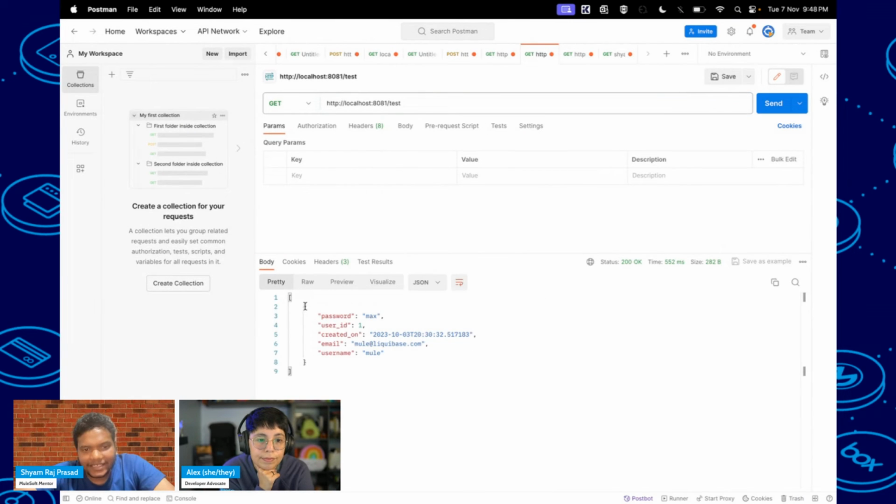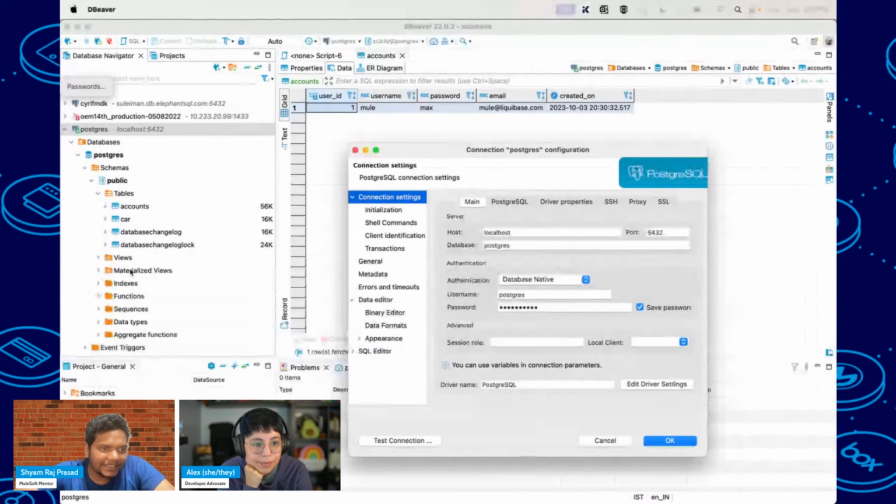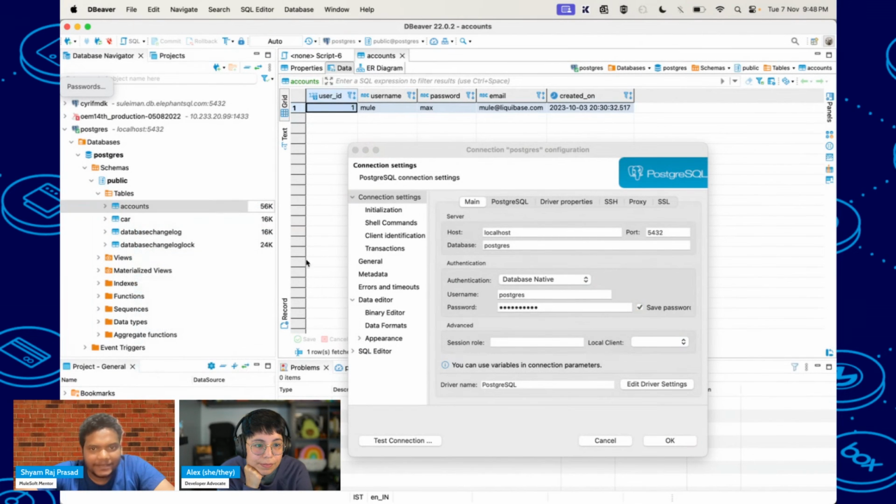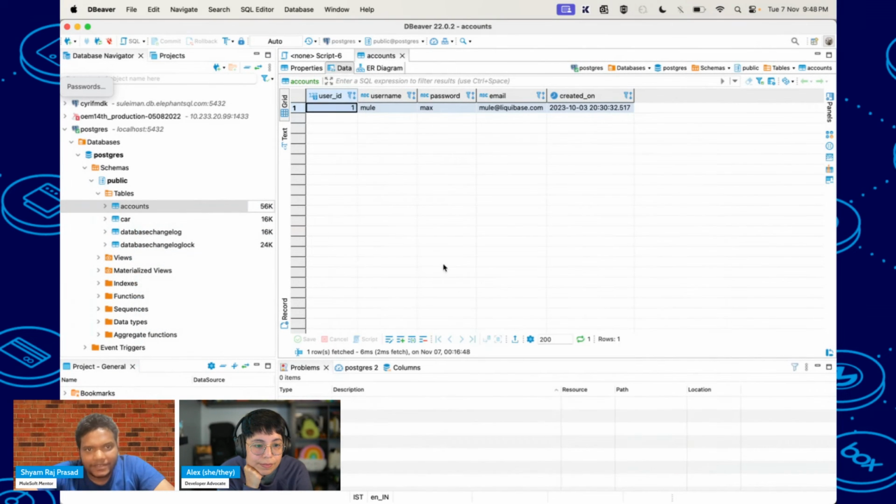So here you can see I'm getting all the details from the db. Here you can see user id is equal to 1, created on last month, which I have done the streaming on 3rd of last month, and email you can see, and username is Mule. So if you go and check the db details in the records here also, like view data, there is only one record which we can see.